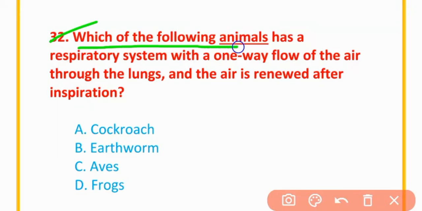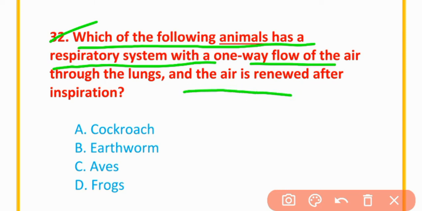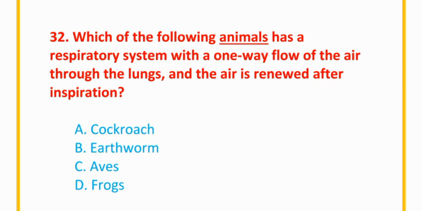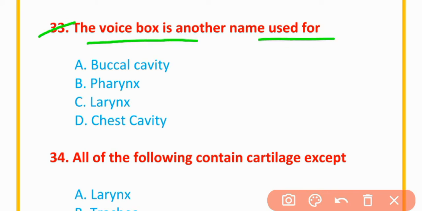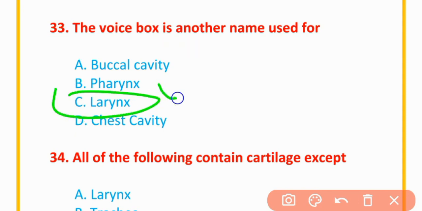MCQs number 32. Which of the following animals has respiratory system with one way flow of air through the lungs and air is renewed after inspiration? Correct option is option C, aves. MCQs number 33. The voice box is another name used for buccal cavity, pharynx, larynx, or chest cavity. The correct option is option C. It is also called larynx.